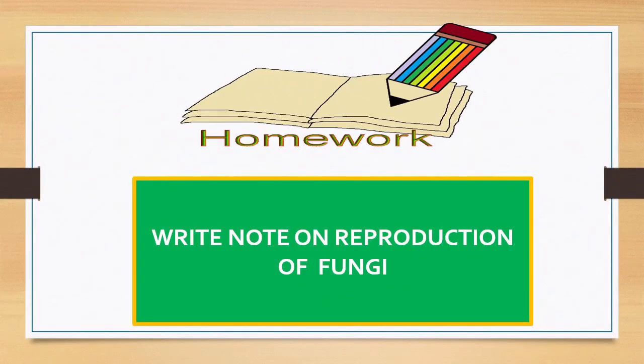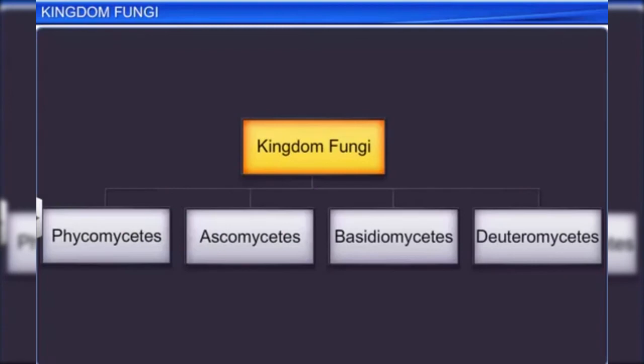So this is your homework for today's lecture, and before we finish, let me summarize the whole topic using one animation video. So look at this video. There are 4 main classes of fungi: Phycomycetes, Ascomycetes, Basidiomycetes, and Deuteromycetes.